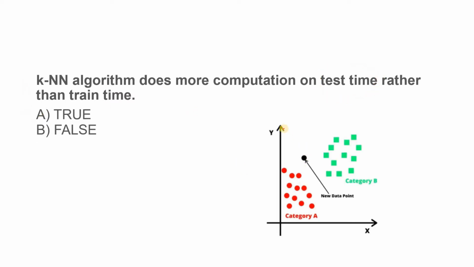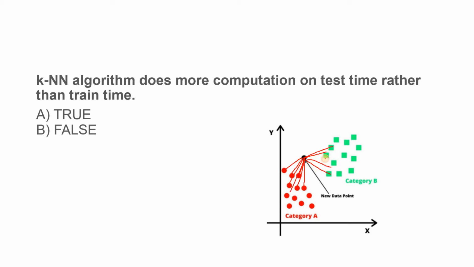If you recall how the KNN classifier or regressor works, whenever a new data point comes, it tries to find the distance between it and all the rest of the data points. Like here, with all the red data points it will find the distance, and similarly with all the data points belonging to the green class also.